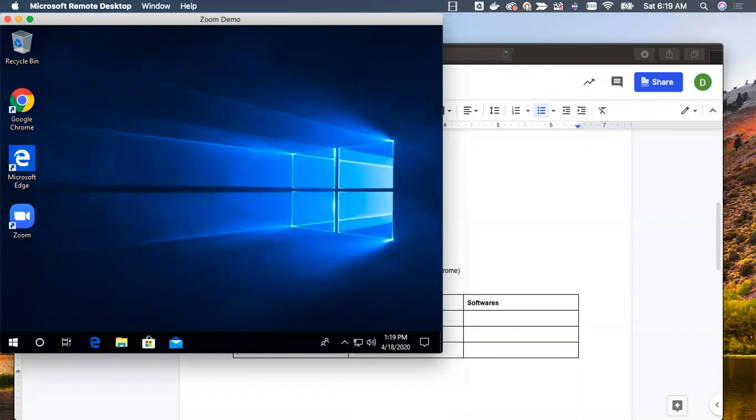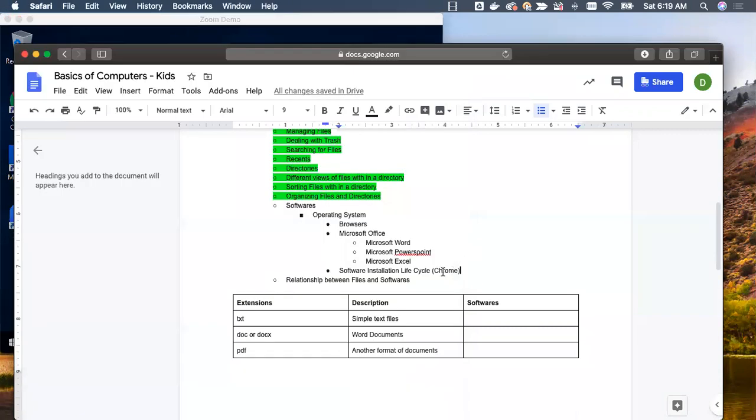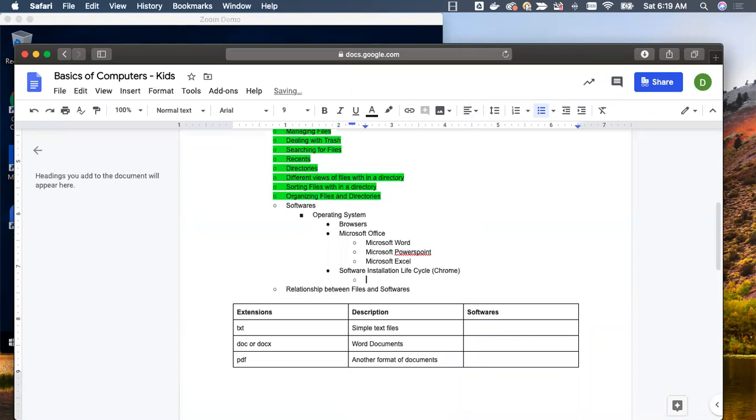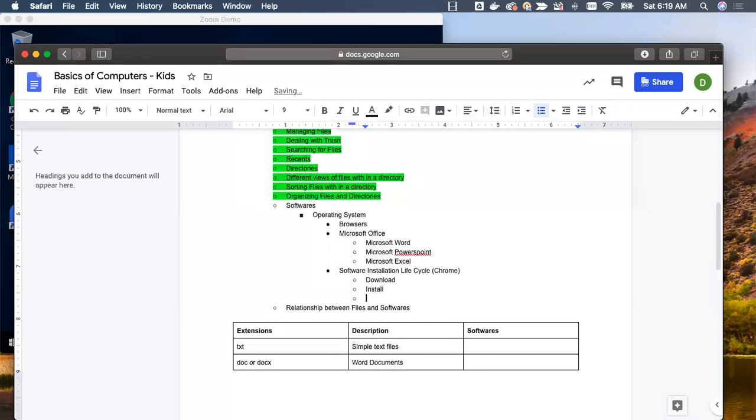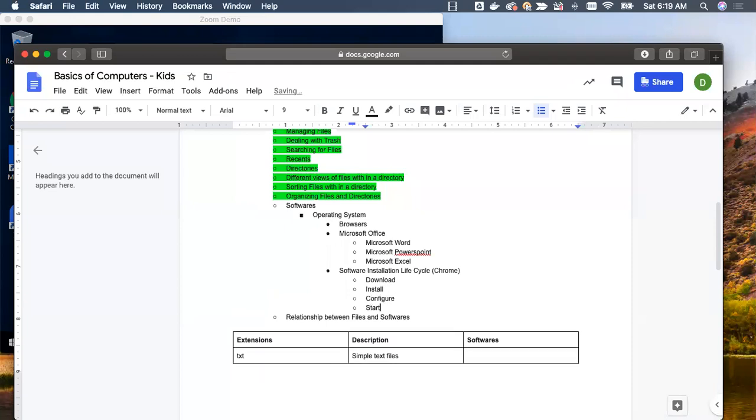So first I will highlight the life cycle in the form of text. Then I will demonstrate how to take care of it. First, we need to download, install, configure, start. These are the 4 steps which you need to keep in mind with any software.